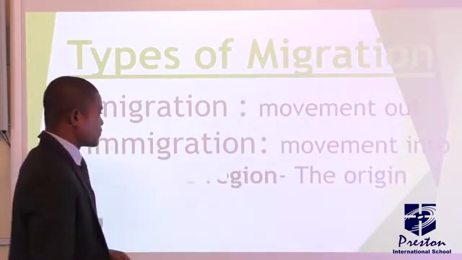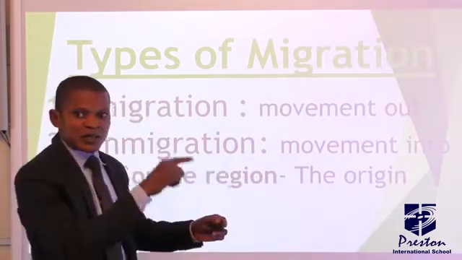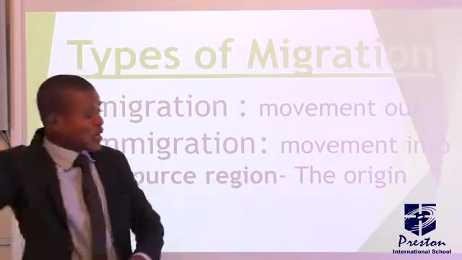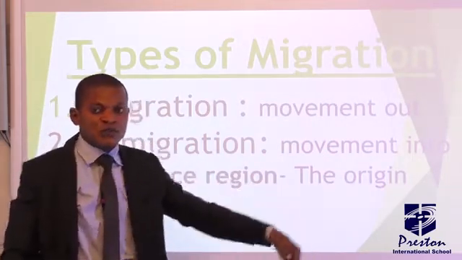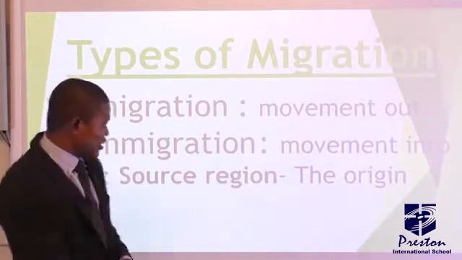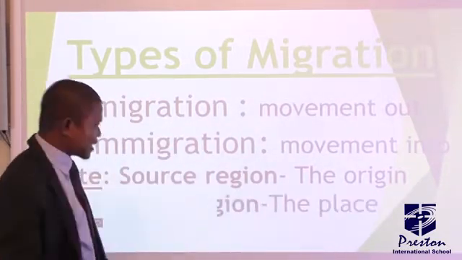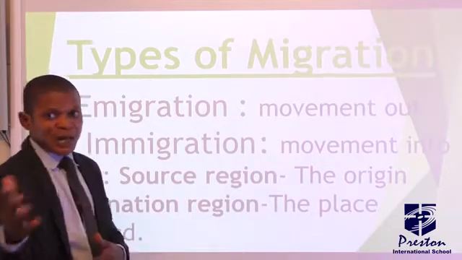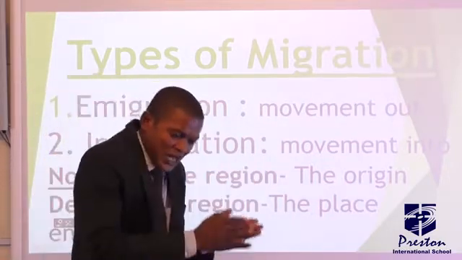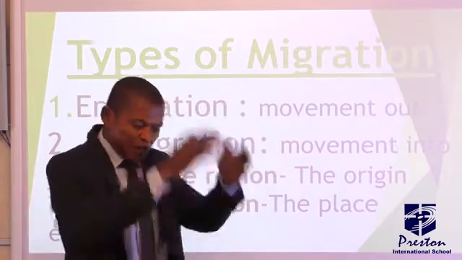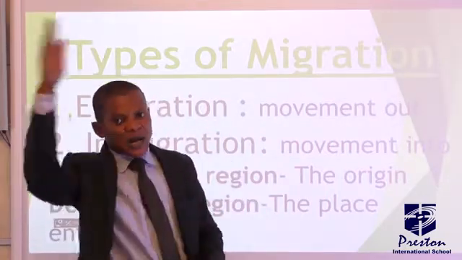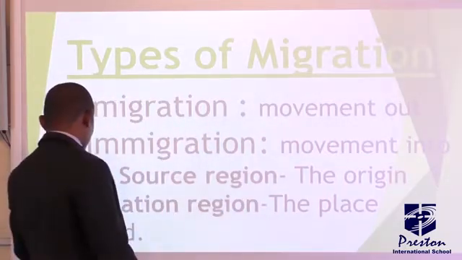Now, take note of this too. The place the person left to go to another place, that place is called his source region. But the place he arrived in is referred to as the destination. That is the place he entered. It's called the destination. For the example I've just given, you are in Nigeria and leaving Nigeria for Ghana, Nigeria is the source region while Ghana is the destination.